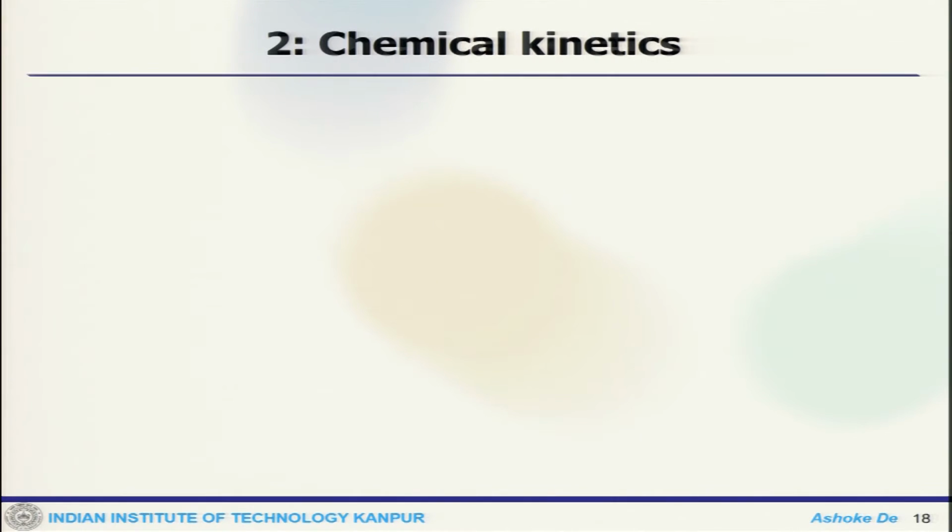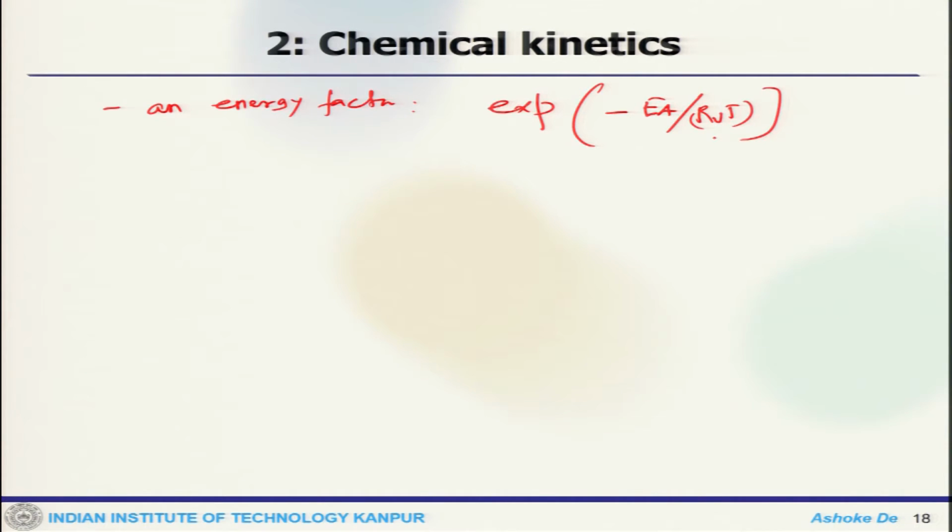Now, the probability that a collision will lead to a reaction can also be expressed as a product of two factors. One is an energy factor, which is exponential of minus EA by RuT, which expresses the fraction of collisions that occur with an energy above the activation energy.